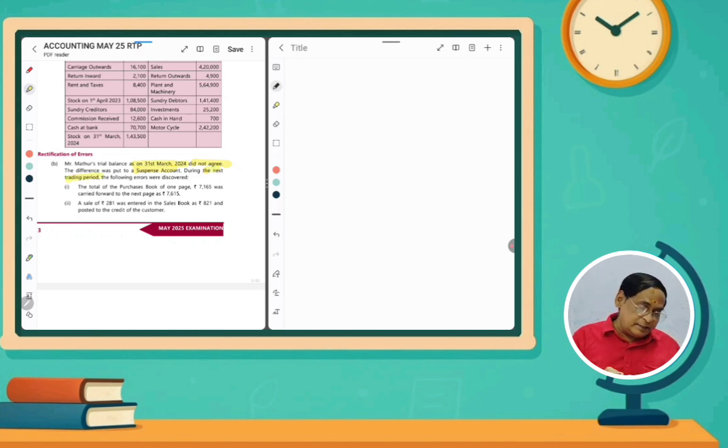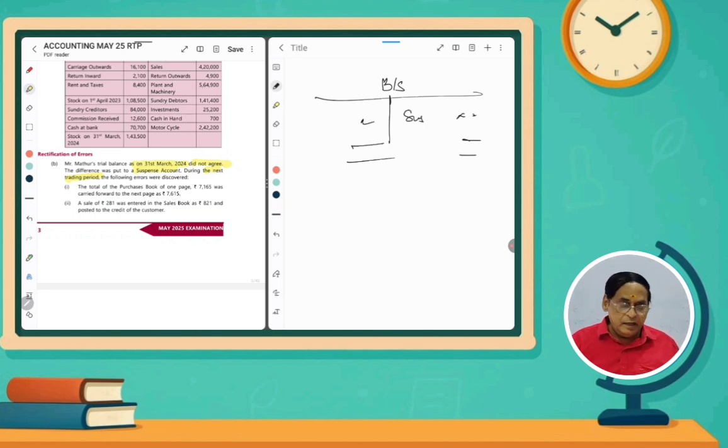If it is mentioned like that, next financial year, it is a rectification after balance sheet. So, it is not after trial balance. It is not before trial balance. It is after balance sheet. First of all, you have to confirm like that. And then, if it is after balance sheet, what will we have to prepare? Normally, in case of balance sheet, if it is not tallied, they will put some amount on this side or that side, in suspense account, and then they are tallying.